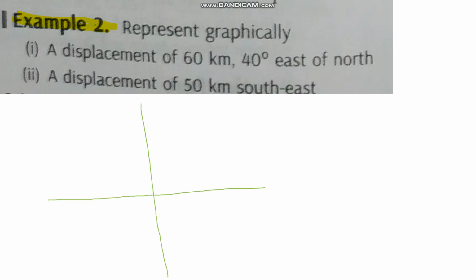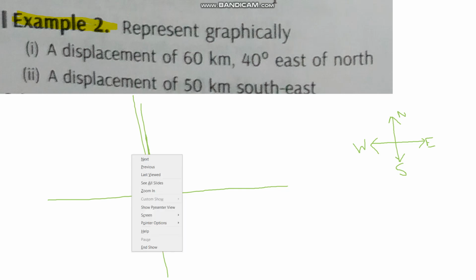Let this be a big graph, and this is the sign convention. This is north, then this is east, this is south, this is west. Let's start. 40 degree east of north. First let me plot the vector. East of north means starting from north. This is the north segment.